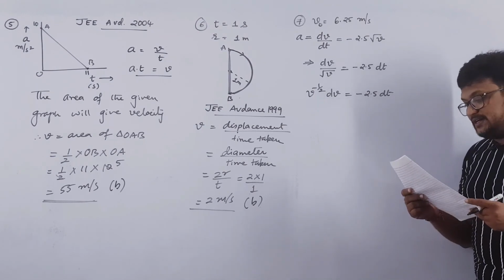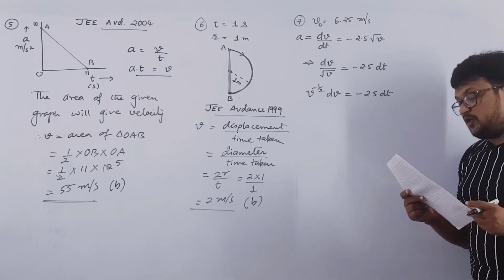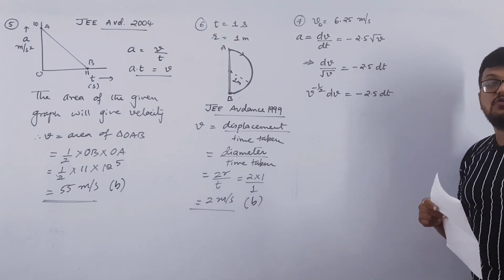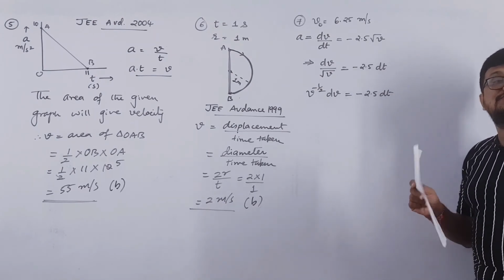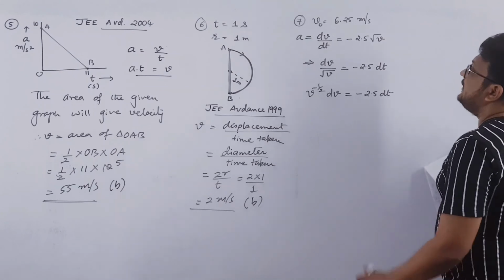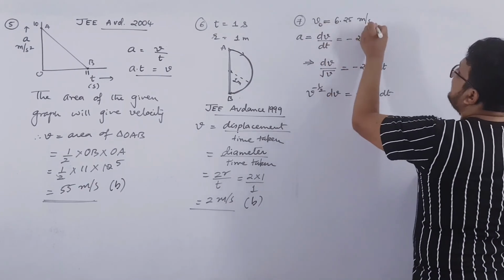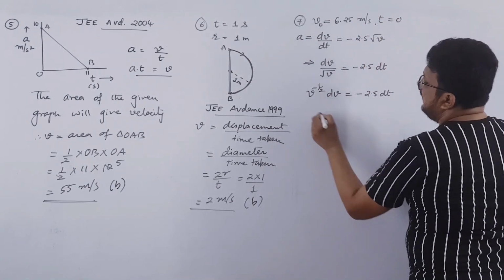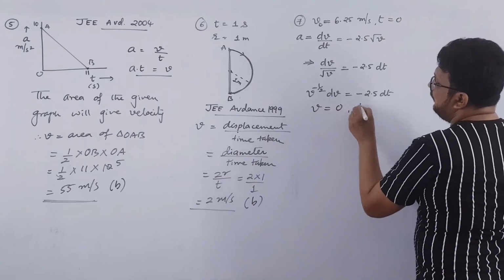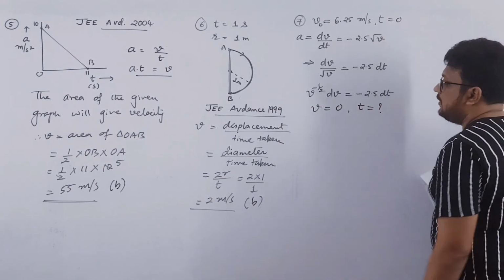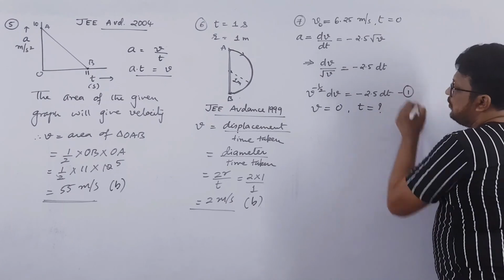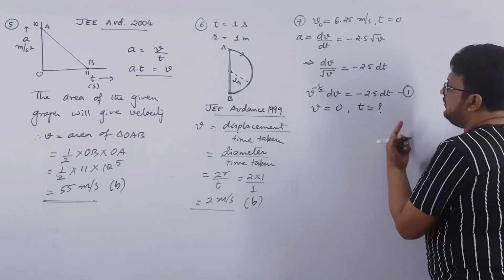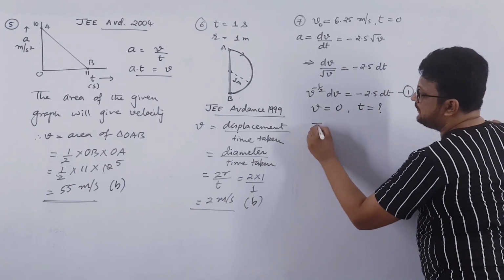Where v is the instantaneous speed, the time taken by the object to come to rest would be, you have to find the time taken by this object to come to rest. So let us say this speed is at time t equal to 0 and the final speed is 0, and for that what will be the time required? Let this be equation number 1. We have to find the time. So let us integrate this equation.